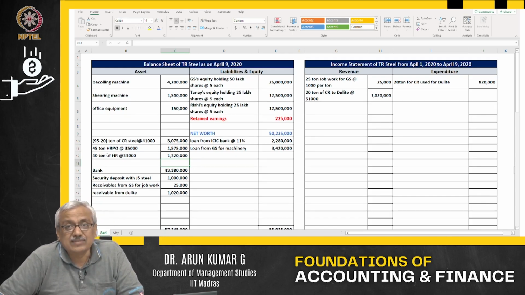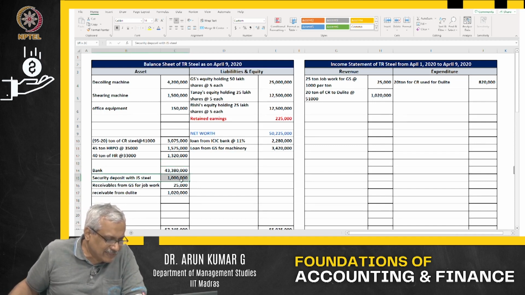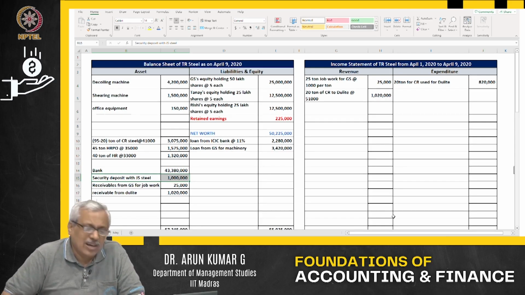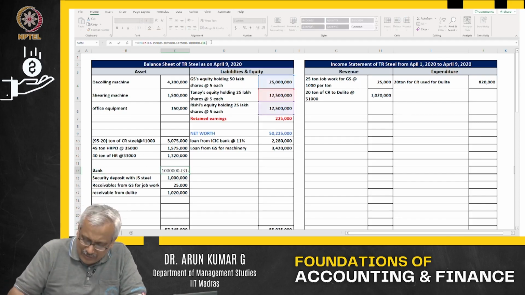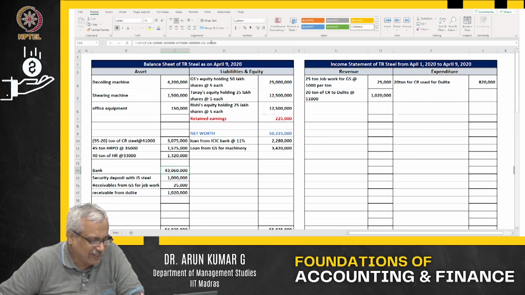Now, e-auction means the balance was paid after adjusting for the security deposit. How much is the security deposit? 10 lakhs is the security deposit. How much do you have to pay? 13 lakh 20,000. You have already paid 10 lakhs. How much balance do you have to pay? The balance that I have to pay in this particular case is only 3 lakh 20,000, is all that I have to pay as of now.